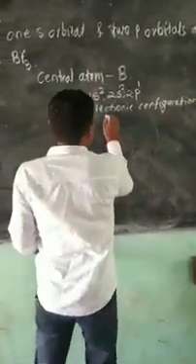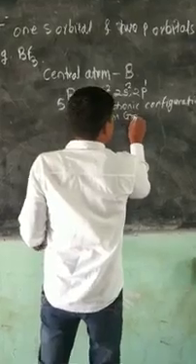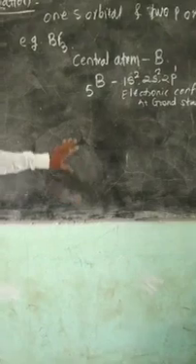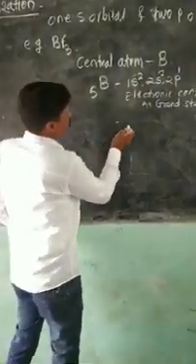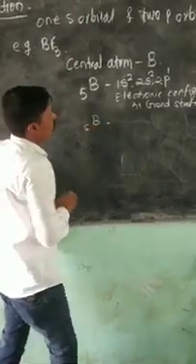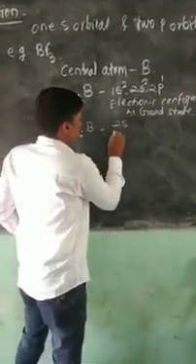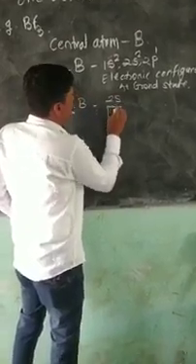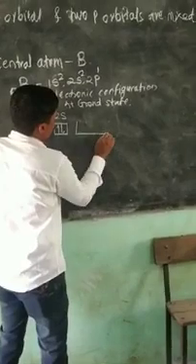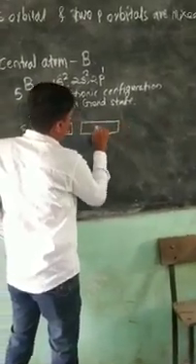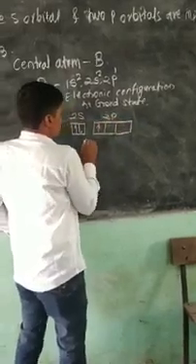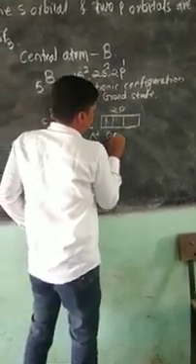This is at the ground state. I have put only the outer shell electronic configuration here. In the box diagram, 2s has 2 electrons and the 2p orbital has 1 electron. This is the ground state.